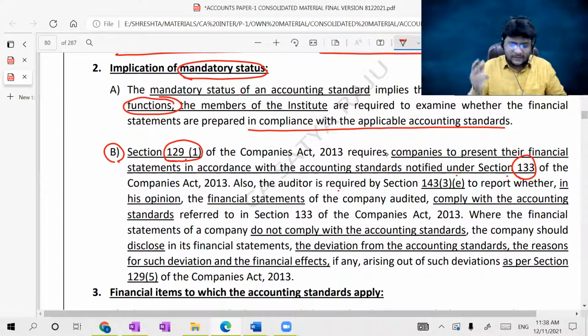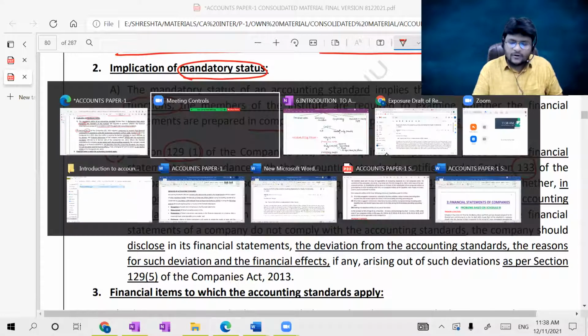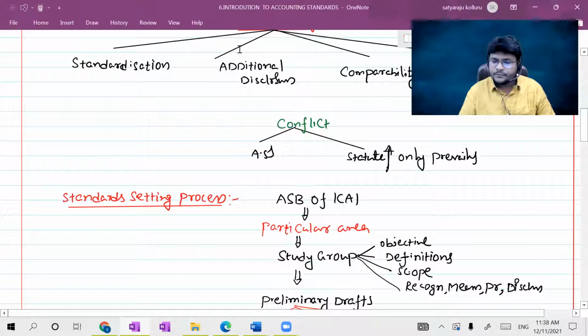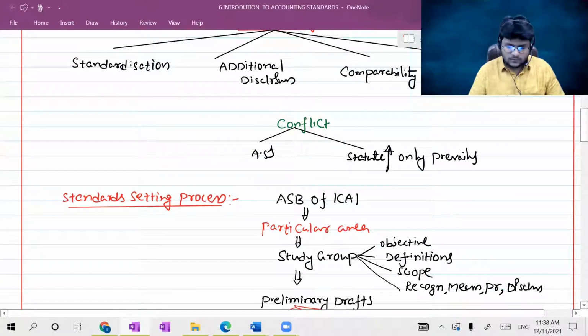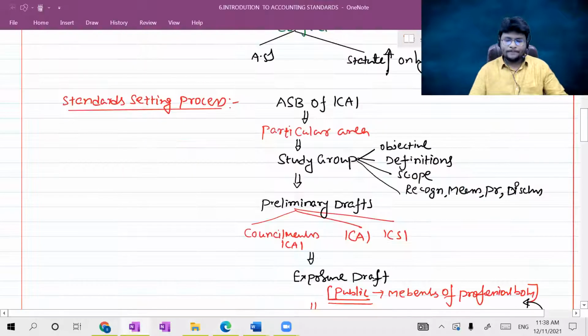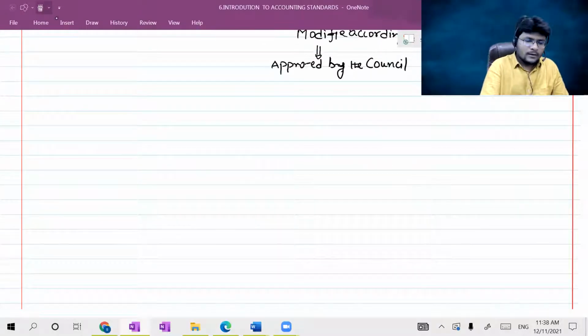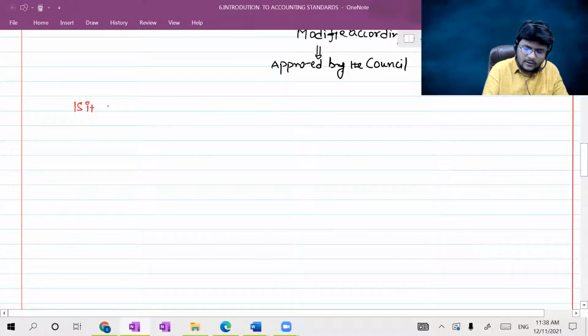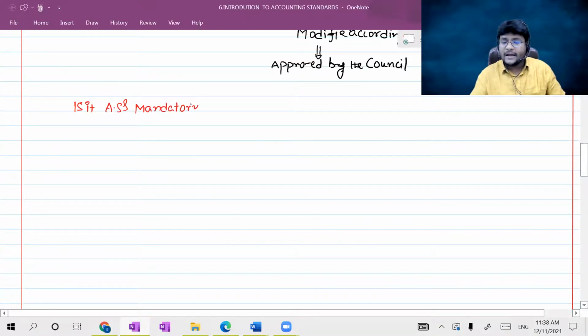So what is the essence of this? Please all of you concentrate. The essence of point number B, I'm going to explain through my OneNote, guys. Now the point is here: are accounting standards mandatory in case of companies?